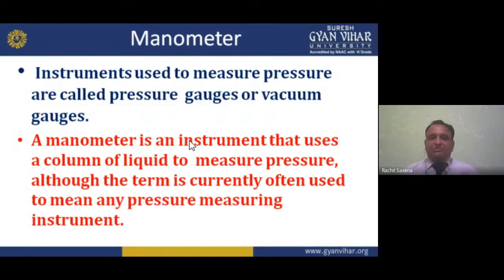If you want to measure air pressure, we have tire inflators, for example, in PSI. If you want to fill the air in your vehicle tire, if you have a car, and check that the tire of my car is filled with the accurate air pressure: if there is low air pressure, the chance of puncture is there; if higher pressure, the chance of burst is there.